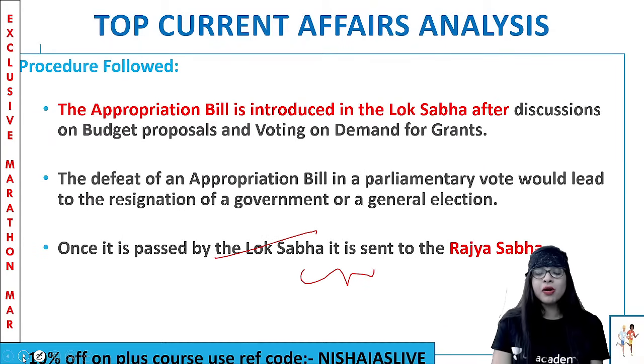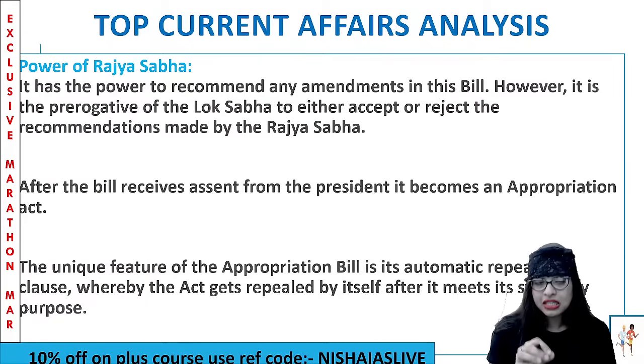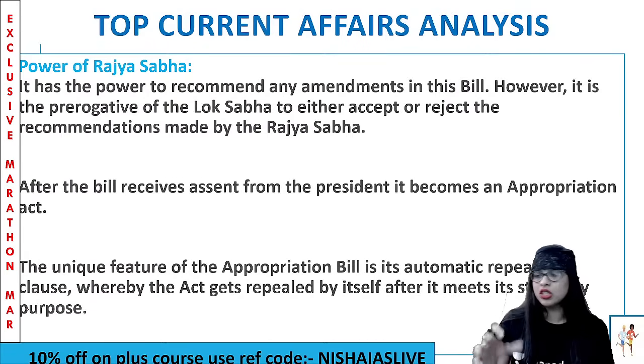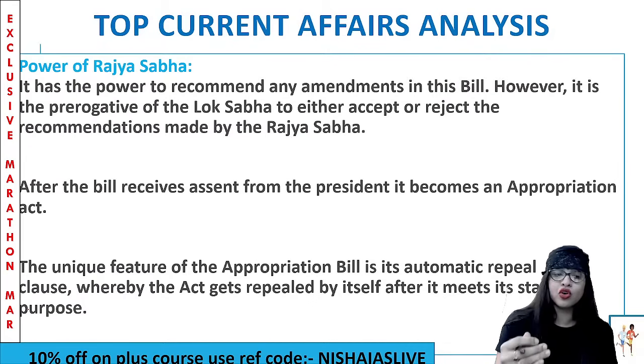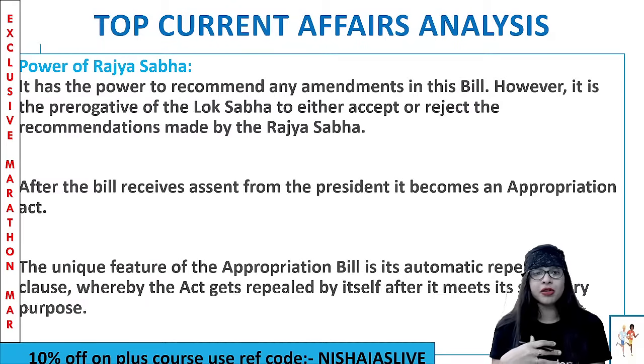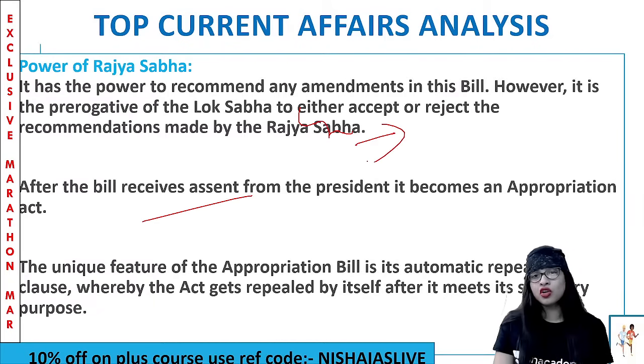And now, what is the power of Rajya Sabha, guys, once the appropriation bill is done? The Rajya Sabha will have the power to recommend any changes or amendments in the bill, whatever changes they want to make. But it is up to the discretion, or let's say the prerogative, of the Lok Sabha, either to accept or reject the recommendations given by the Rajya Sabha. But Rajya Sabha does have the right to make such suggestions or opinions, or amendments I can tell you.